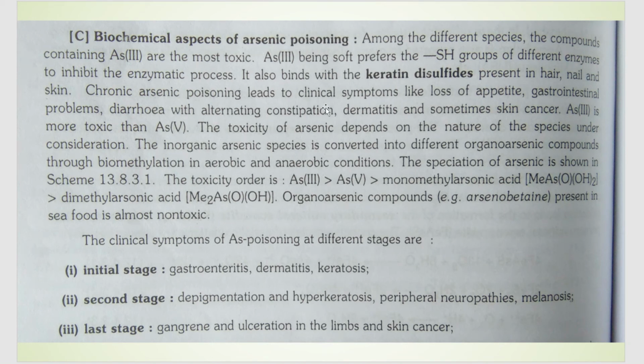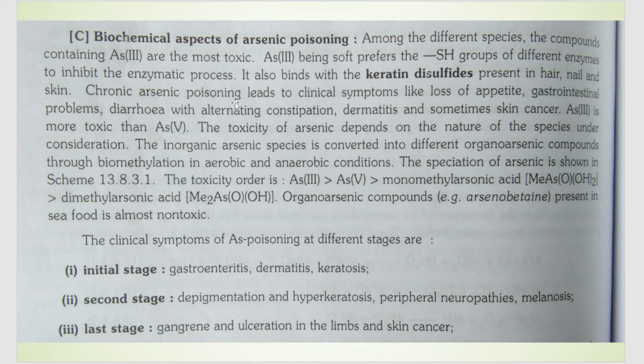And as we studied earlier, a soft metal prefers soft binding sites, so it can go to the enzyme and replace the hydrogens from the SH groups, deactivating the enzymatic process. Also, it binds with the keratin disulfides present in your hair, nails, and skin. This can lead to hair fall, nails easily breaking off, or skin cancer.